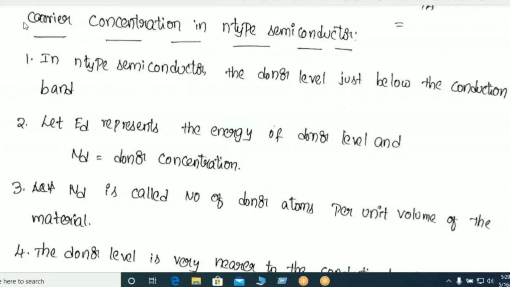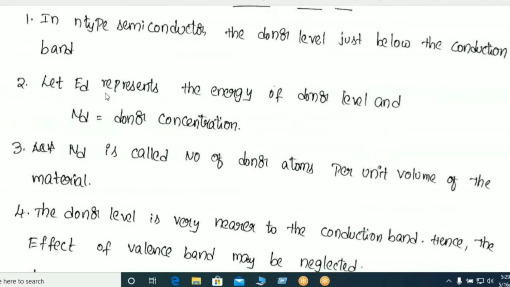The question is carrier concentration in N-type semiconductor. In N-type semiconductor, the majority carriers are electrons. N means negative. So I have to find the concentration of electrons in N-type semiconductor. In N-type semiconductor, the donor level is just below the conduction band. Let E_D represent the energy of the donor level and N_D be called the donor concentration.